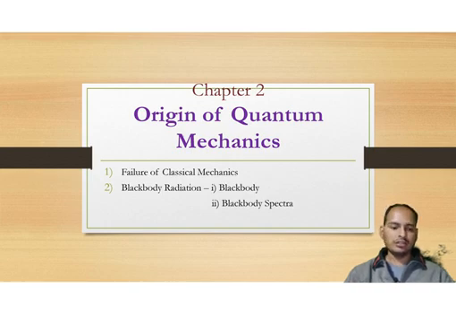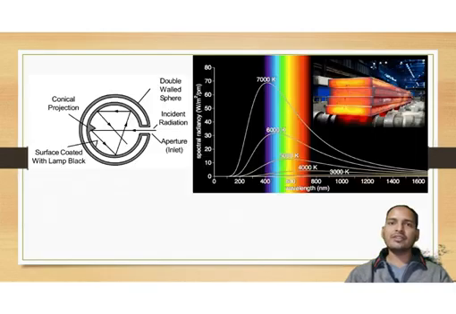Now, as the name suggests, our second chapter is origin of quantum theory. This chapter is all dedicated to the origin of quantum theory. It covers at what point classical theory fails and how quantum theory emerges, and who are the people who built this theory. So let's start our second chapter, which is origin of quantum theory.